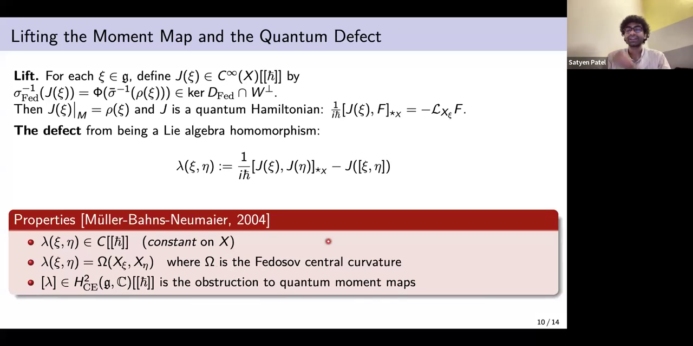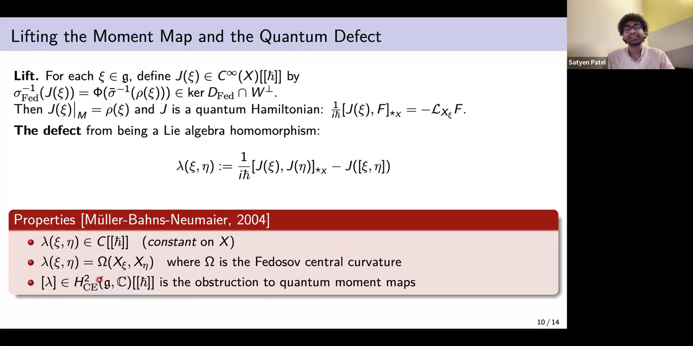It's also explicitly given by this capital omega. Omega is a Fedosov central curvature. It's a free term that we can choose that comes up during the Fedosov construction. The main thing to note is that it's a central term, meaning the Moyal product commutes with all other sections. So this is it explicitly.